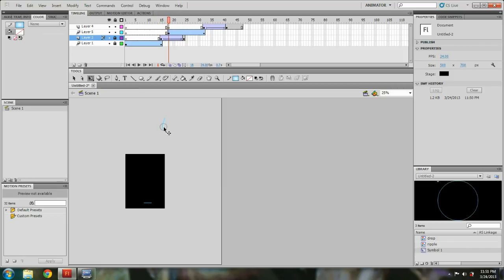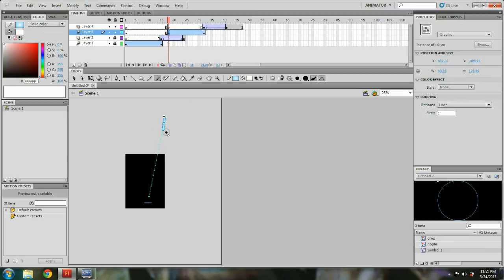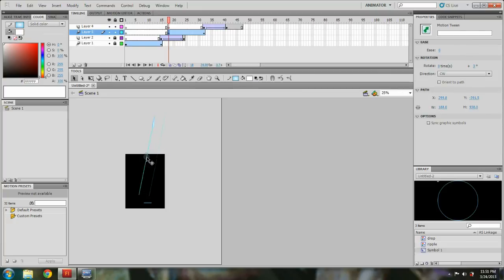There it is, way up here. It's animating in the same place, so you can adjust it and move these over. So I'm just gonna click this one and drag it back over here. There it is. There you go.